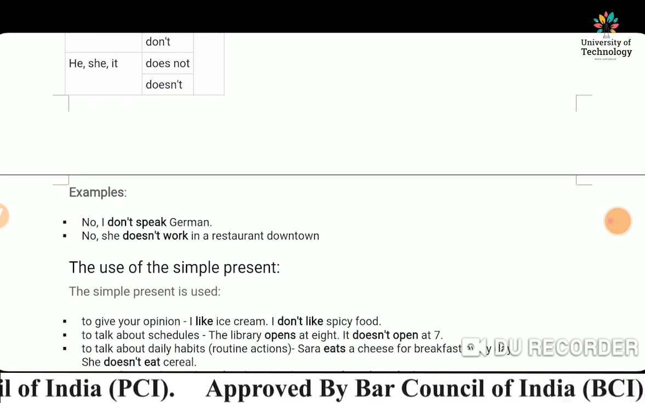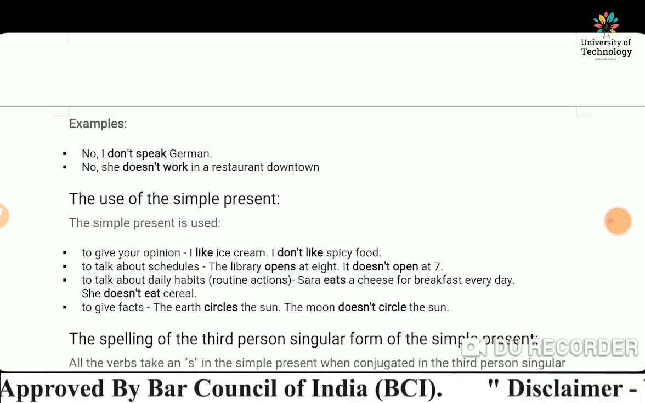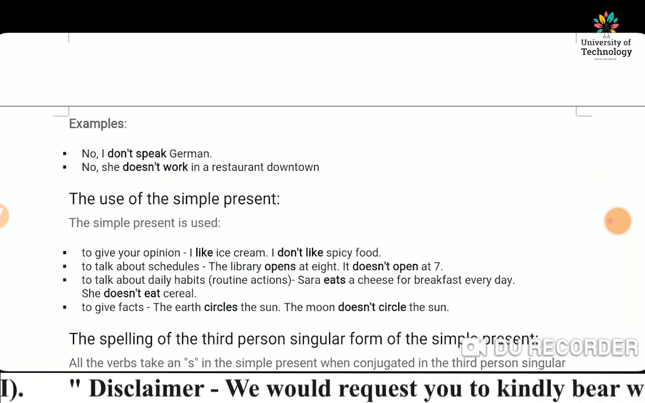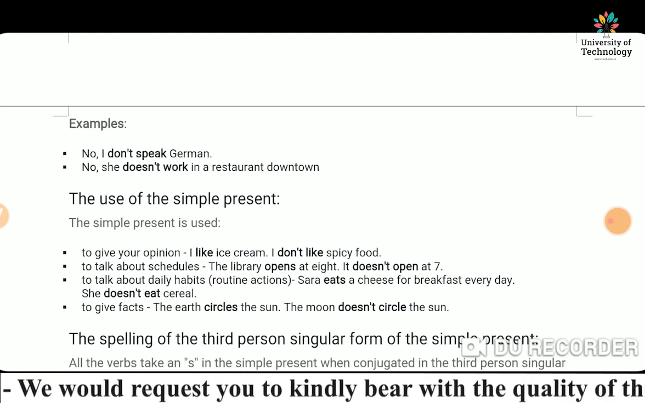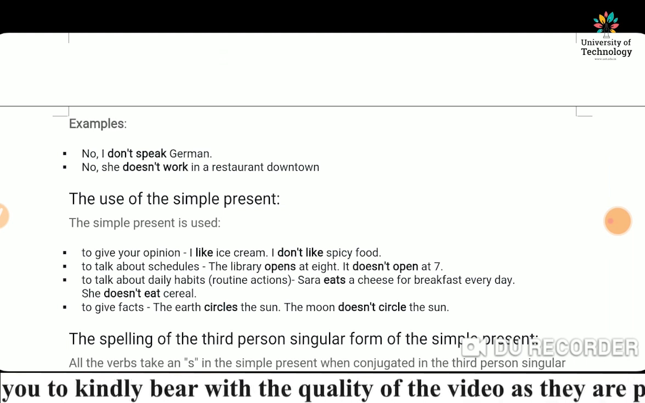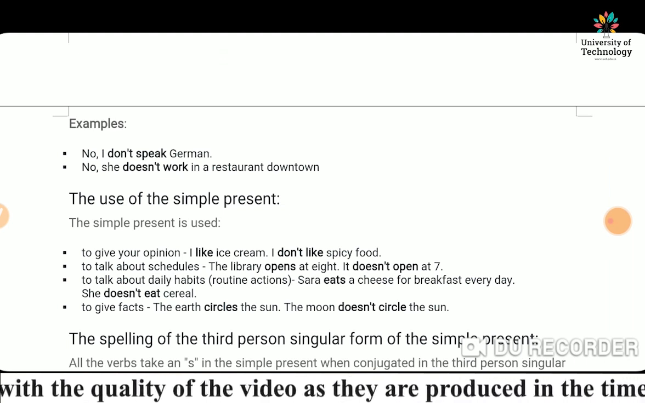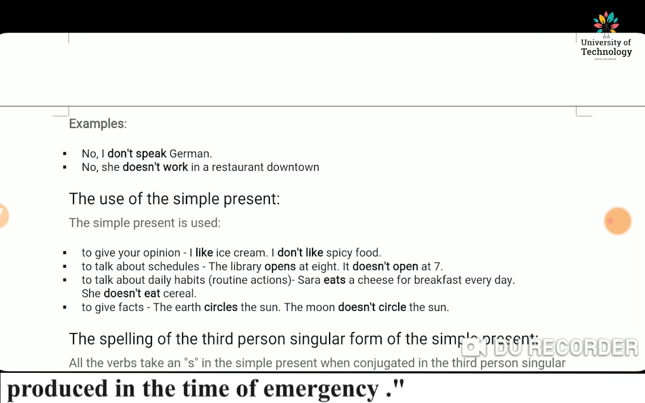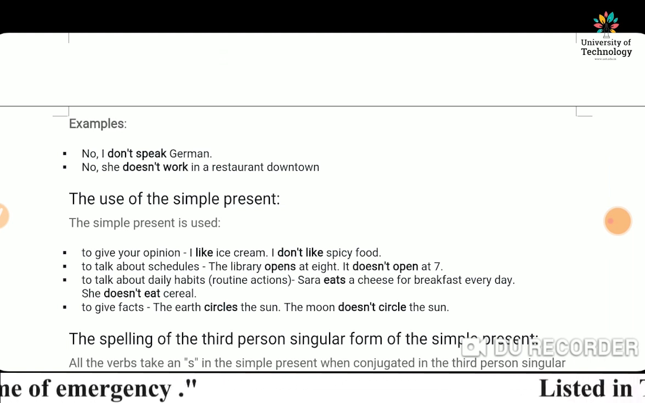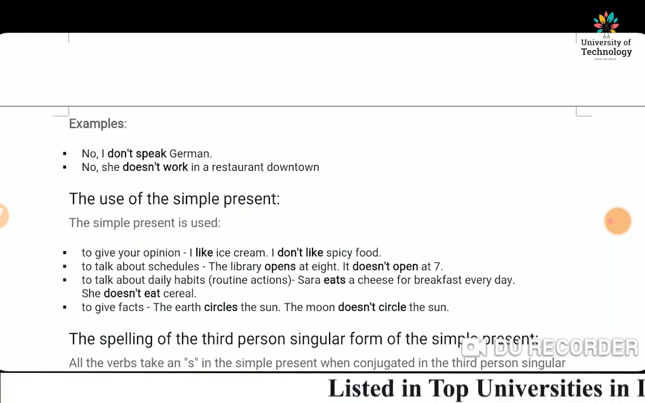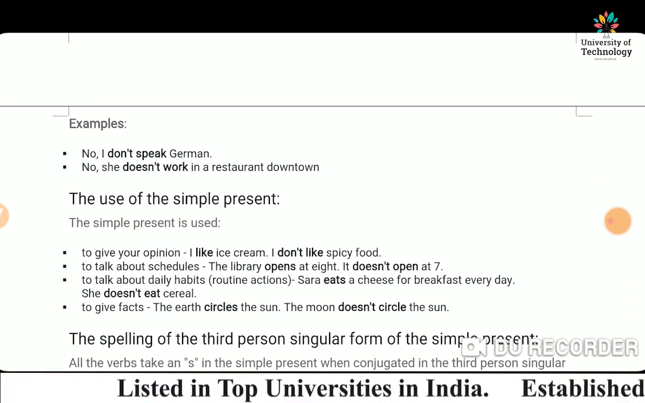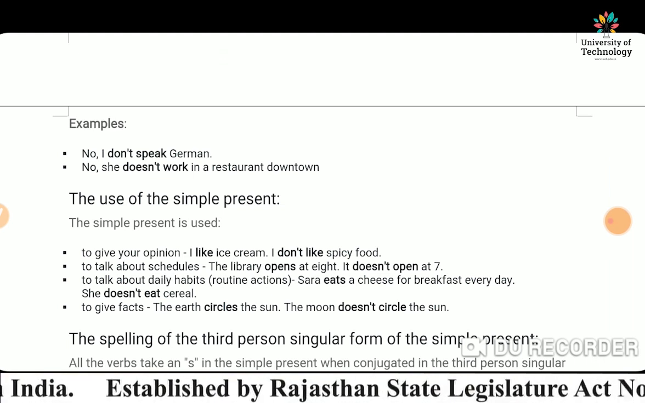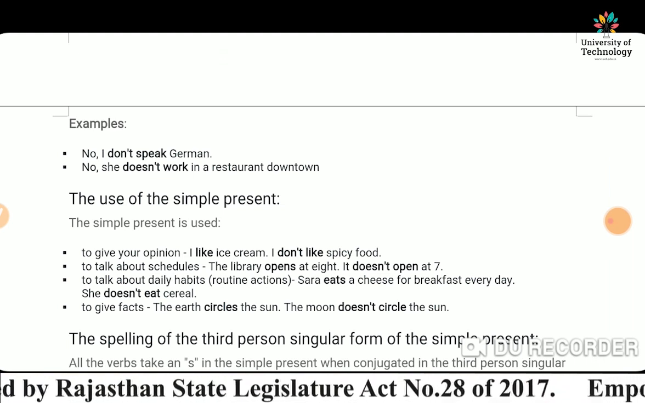So the simple present is used to give your opinion, such as I like ice cream. I don't like spicy food. To talk about schedules, the library opens at 8. It does not open at 7. To talk about daily habits or routine actions, Sarah eats cheese for breakfast every day. She does not eat cereal.